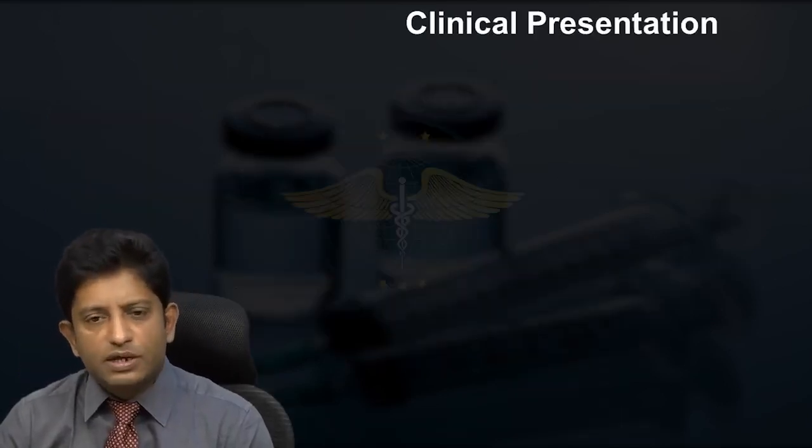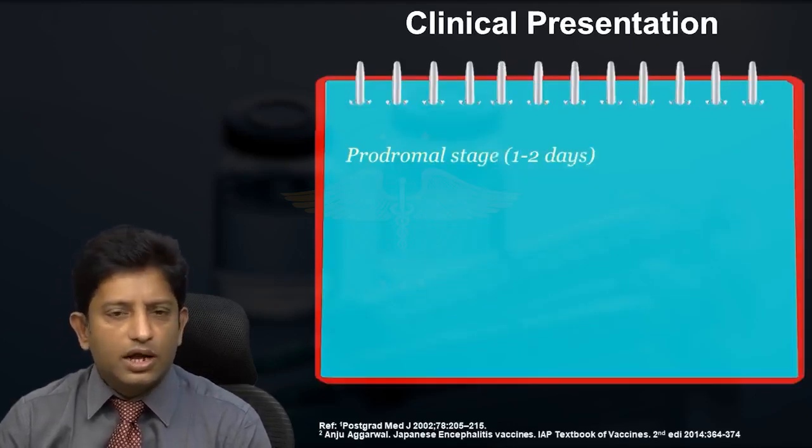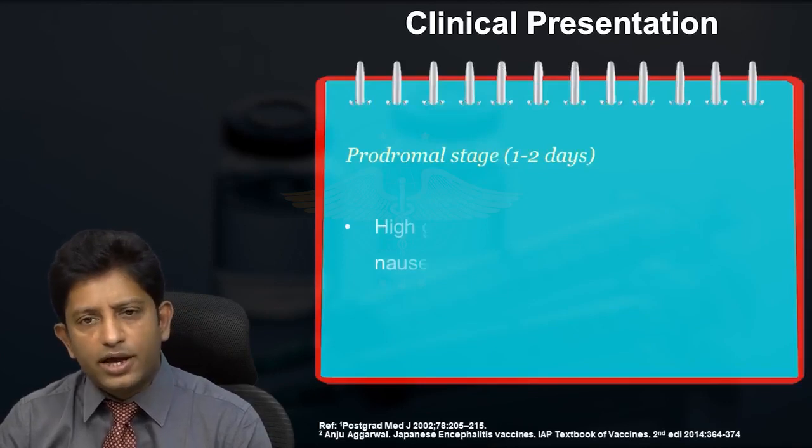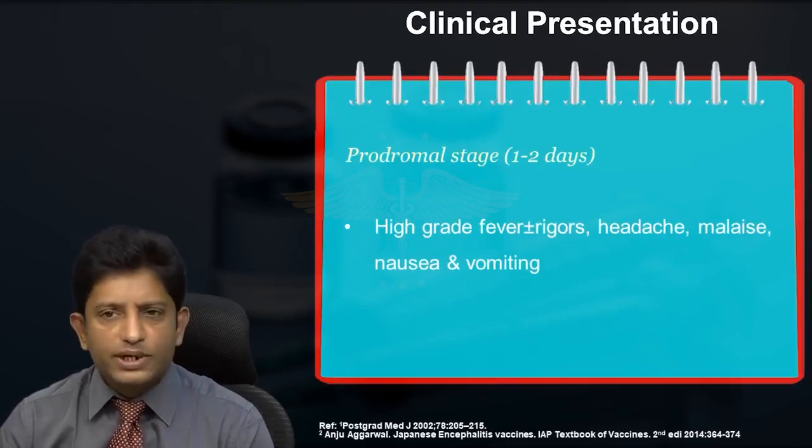The course of the disease can be divided into 3 main stages. First is the prodromal stage. It lasts for 1 to 2 days, and it has high grade fever with rigors. Then we have headache, malaise, vomiting, and nausea, the insignificant symptoms.